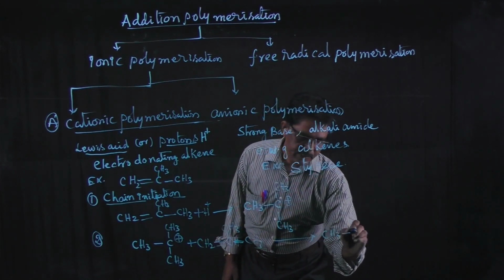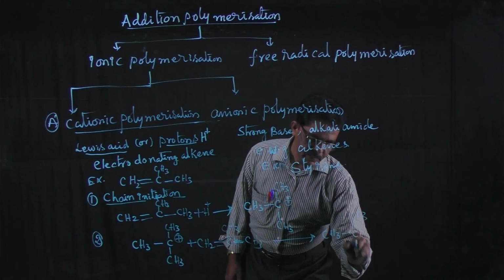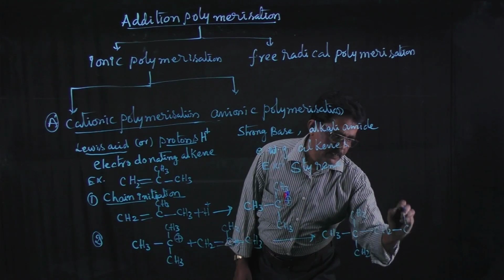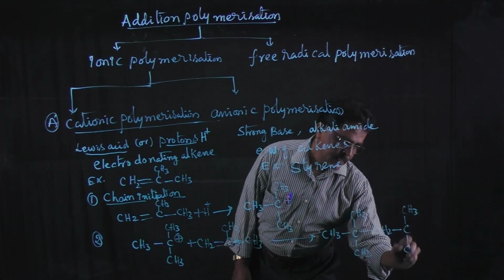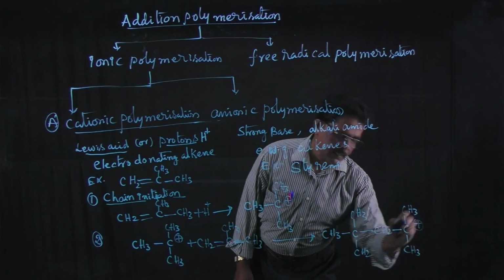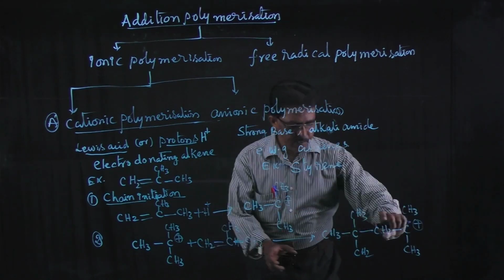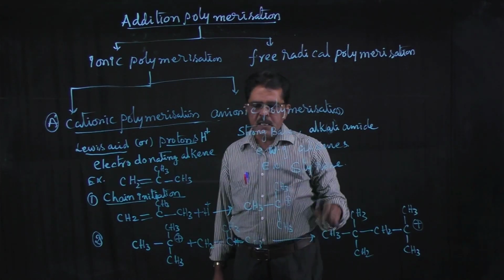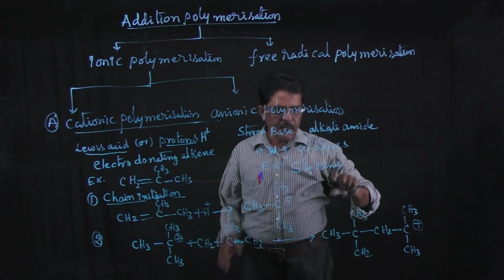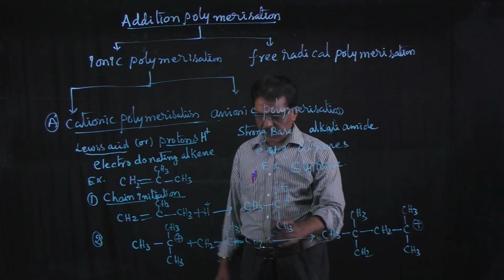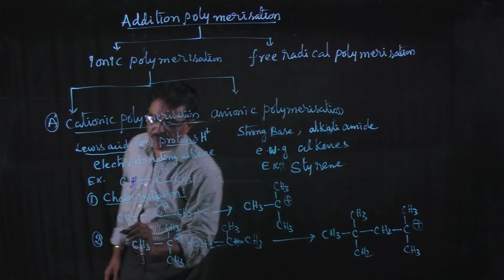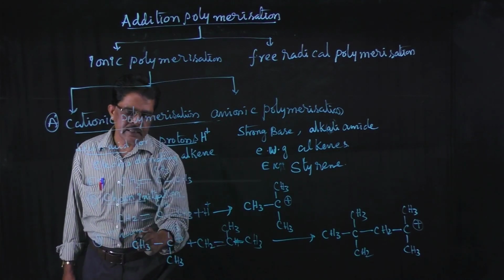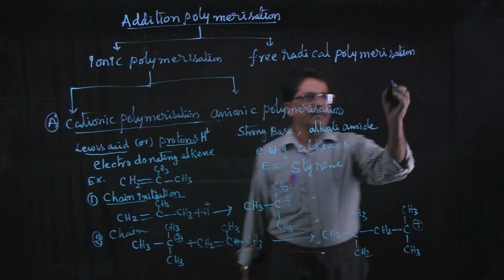CH3, CH3. Here CH2, CH3 and CH3, right? Here a carbocation is formed. What will happen? The chain length will be increased. Hence, addition polymerization is said to be chain growth polymerization. This is the second step, chain propagation reaction. After that comes the chain termination reaction.